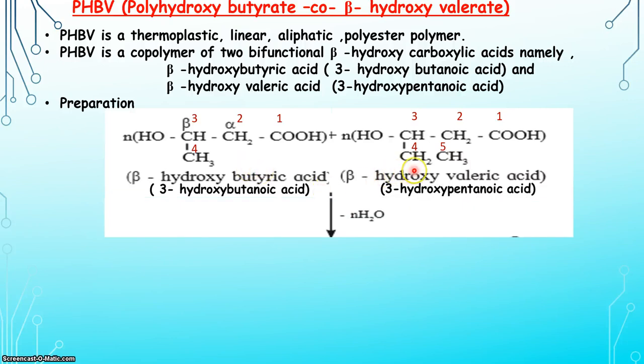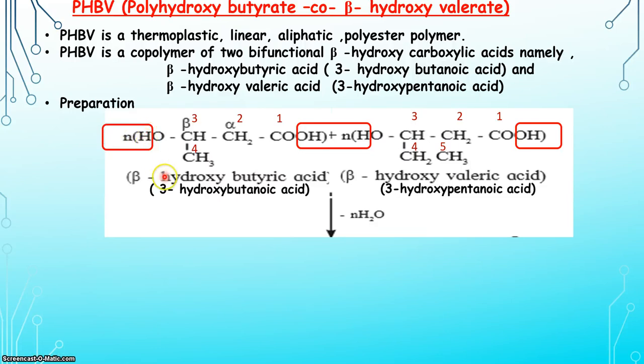Both of these monomers undergo polymerization with the elimination of water molecules. Let us understand how these water molecules are eliminated from the monomeric units. OH from the carboxylic group of one monomeric unit and hydrogen from the hydroxy group of the other monomeric unit will be removed as a water molecule. So OH from COOH of one monomer and H from the hydroxyl group of the other monomeric unit will be removed as a water molecule. Similarly here OH will be taken out from the COOH group and H will be taken out from the hydroxyl group of the monomeric unit.